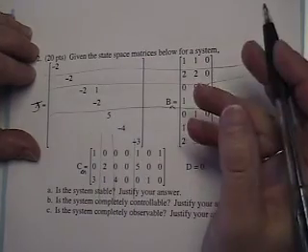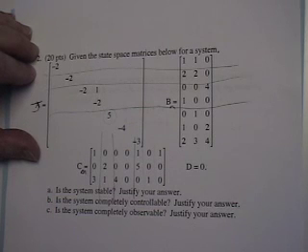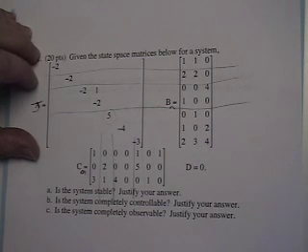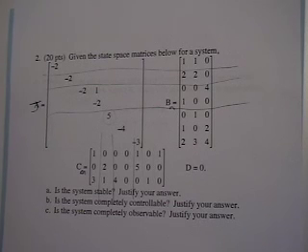If we assume continuous time, we see that we have a positive eigenvalue. So, continuous time, the criterion is if there is a positive real part, system's unstable. So the system is unstable for continuous time. If we have discrete time, we look for the magnitude of the eigenvalue being bigger than 1, and they're all bigger than 1, and so it's definitely unstable for discrete time as well. So the system is unstable whether it's continuous or discrete time.